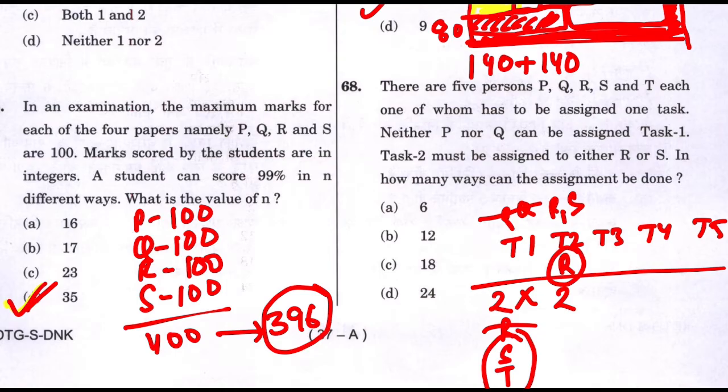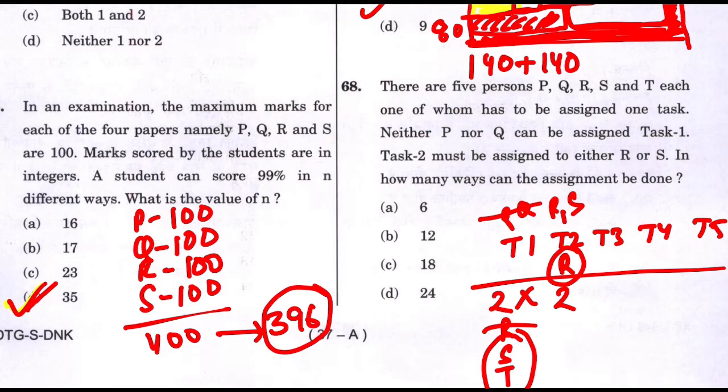Again, task number 2 can be done by R or S. Suppose I picked S for task number 2. Earlier I had 3 options for task number 1: R, S and T. Now S is doing task number 2, so that option is gone, and I am left with 2 options, R or T. So 2 into 2 are the ways to do task number 1 and task number 2.